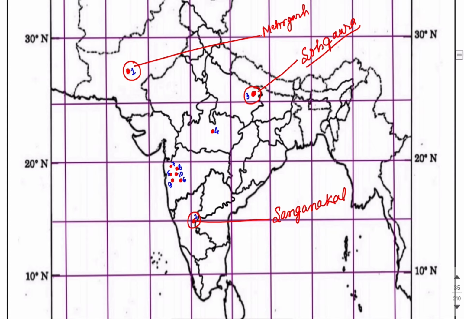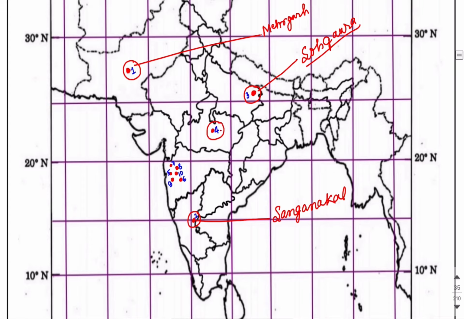Now let us move on to the fourth site. This is present in Madhya Pradesh, and the name of this site is Eran, right? Don't confuse it with Iran. It is Eran, present in the Sagar district of Madhya Pradesh. From here we have evidence of stone and copper implements, along with colored pottery. This is also the site where we have found evidence of the sati practice. This is very important. During the Gupta age, this was the site from where evidence of sati practice has been found.